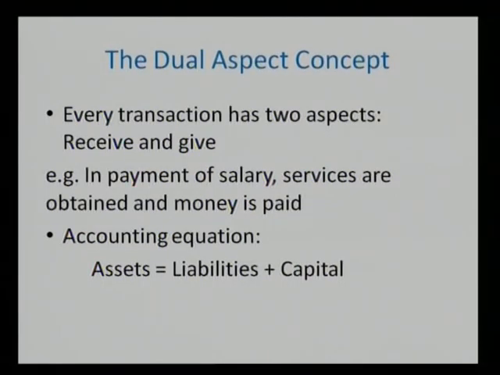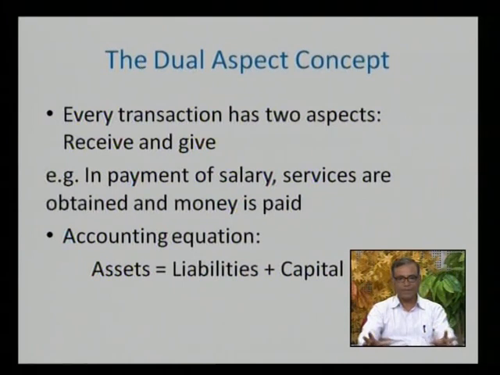In the previous session, we discussed up to the money measurement concept. Now let us discuss other concepts. The other concept is the dual aspect concept. Dual aspect concept means whenever you are doing a business transaction, every transaction has two aspects. One aspect is receive and the other aspect is give. For example, if you are paying salary, then you are obtaining services of the employee and you are paying money for it. So here services are obtained and the money is paid. So every business transaction has two aspects.